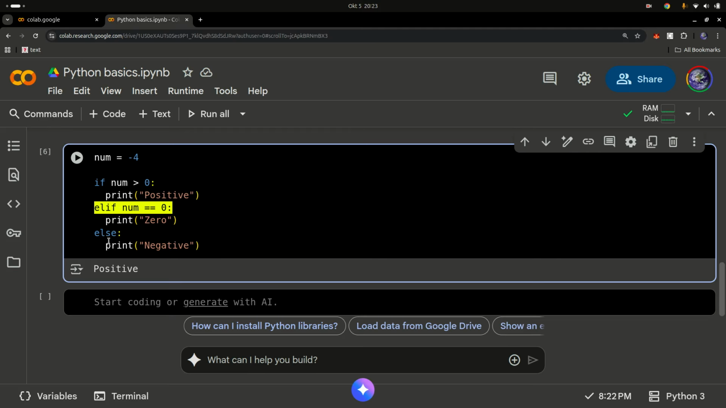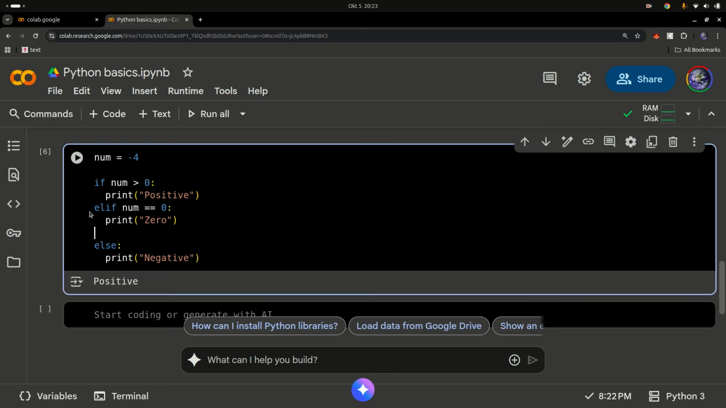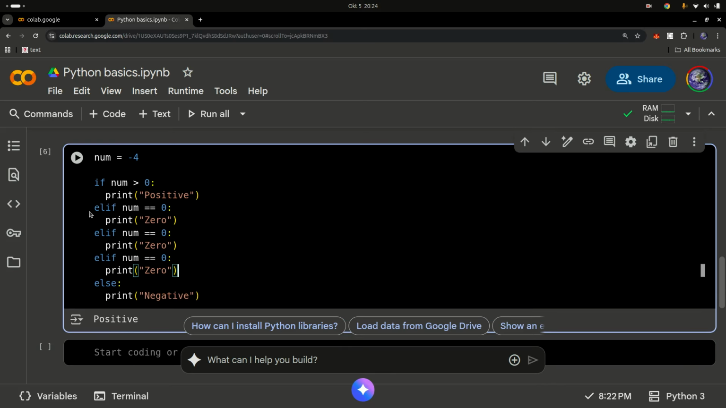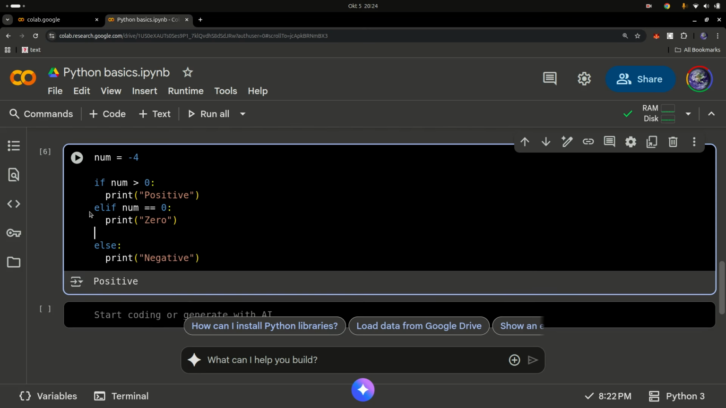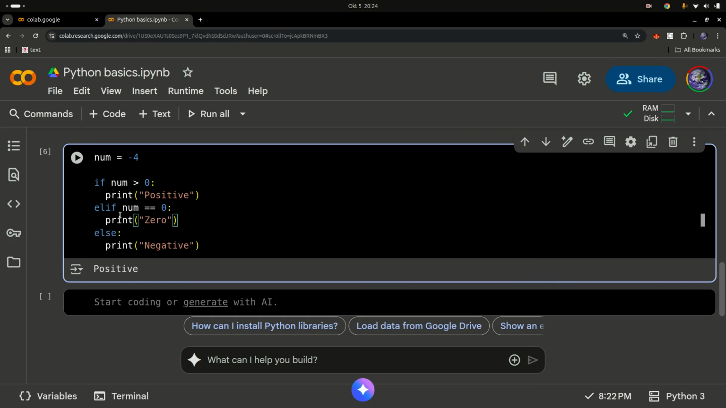And then you're going to check else, print this. So else will be printed if all of the above conditional statements fail. You can have multiple elifs, but you can have only one if and only one else. In between, you can have as many elifs as you want, but the conditions need to be different. There's no point in checking for the same thing multiple times, right?